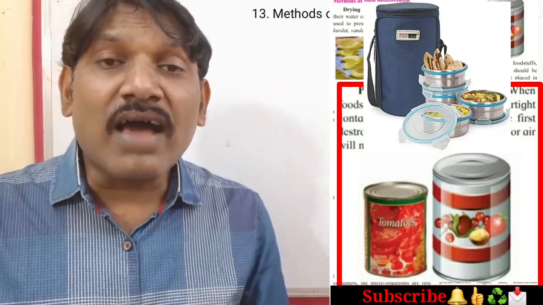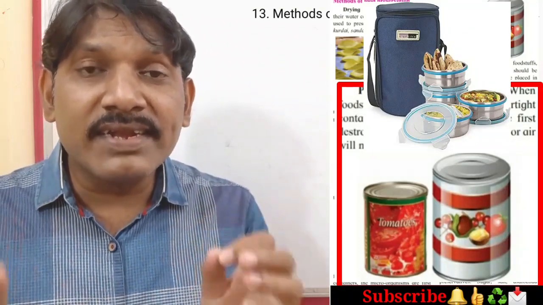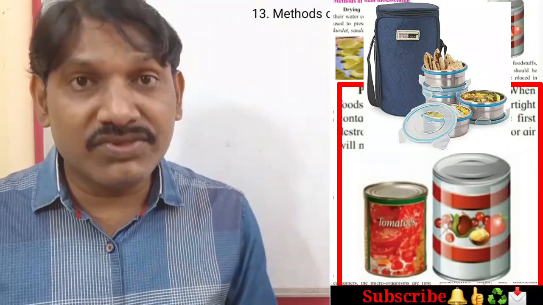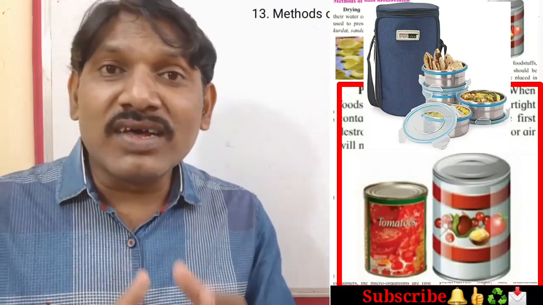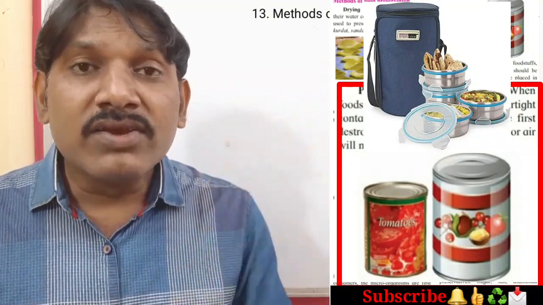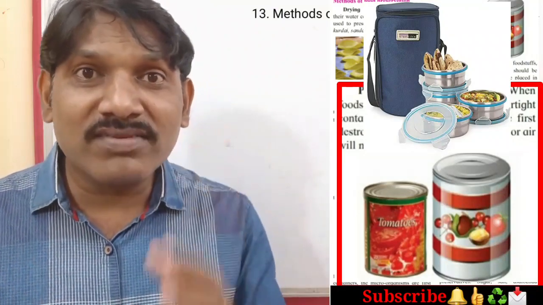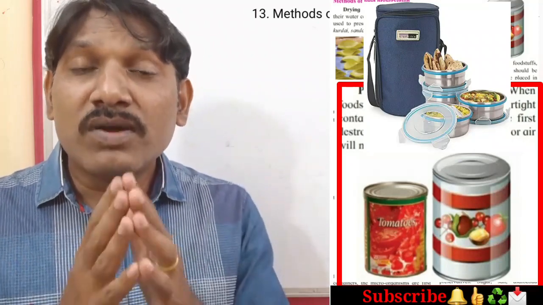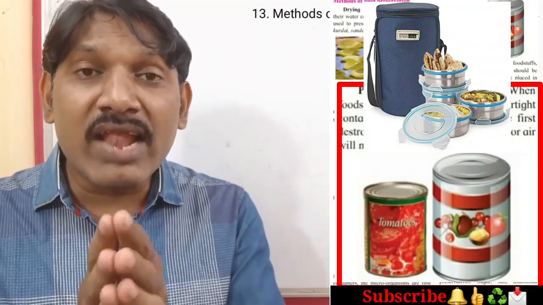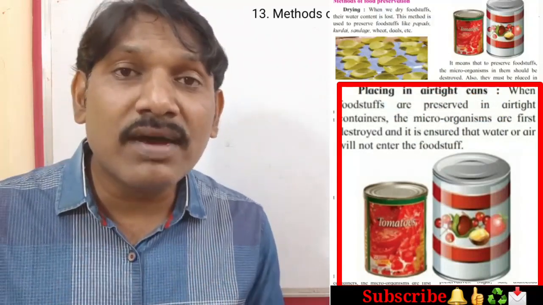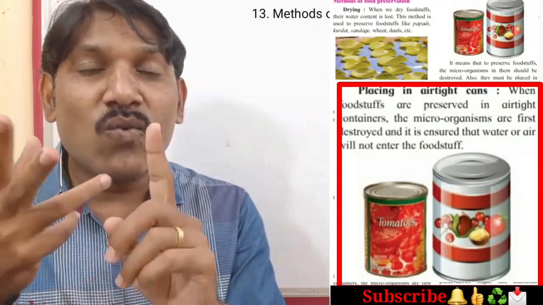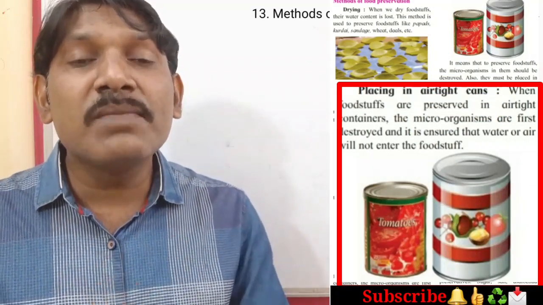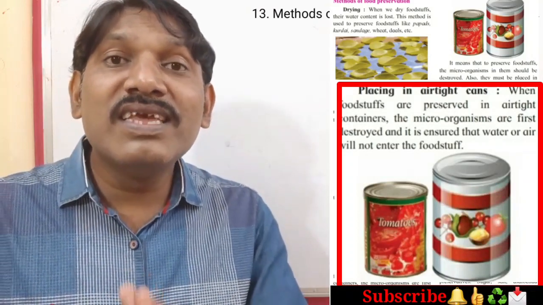When the foodstuffs are kept in airtight containers or boxes, first the microorganisms get destroyed, and then it ensures that water or air will not enter into the box. Okay students, and because of that it will not get spoiled. The most important things which help microorganisms grow are water, warmth and air, as well as moisture. So we have to keep the food away from these things.